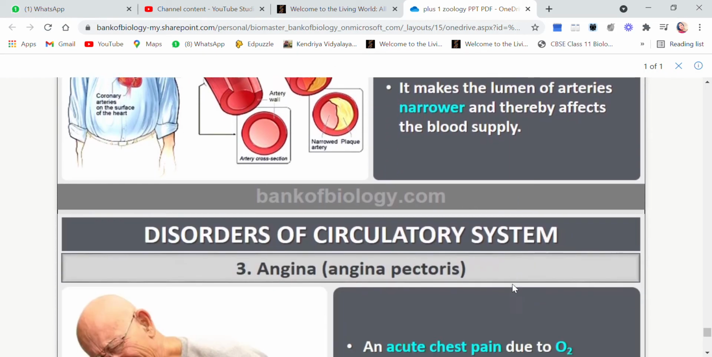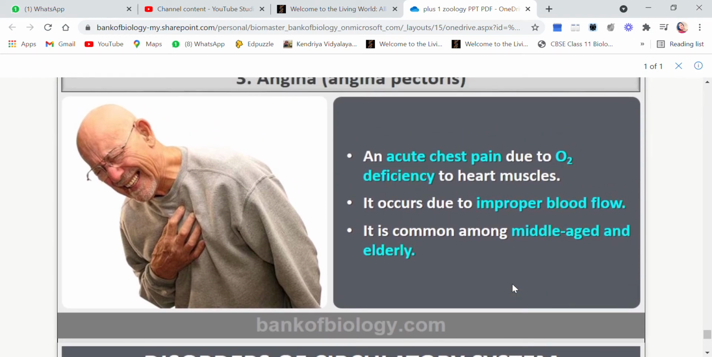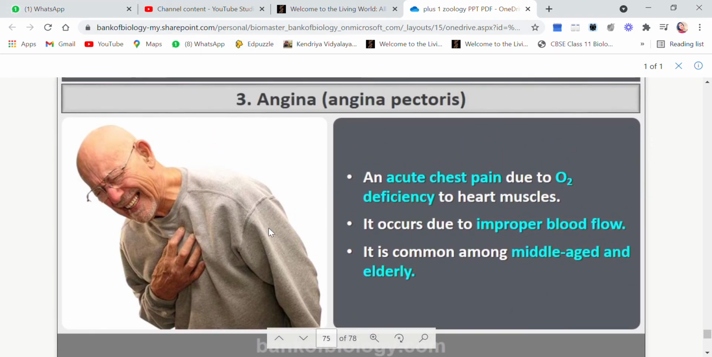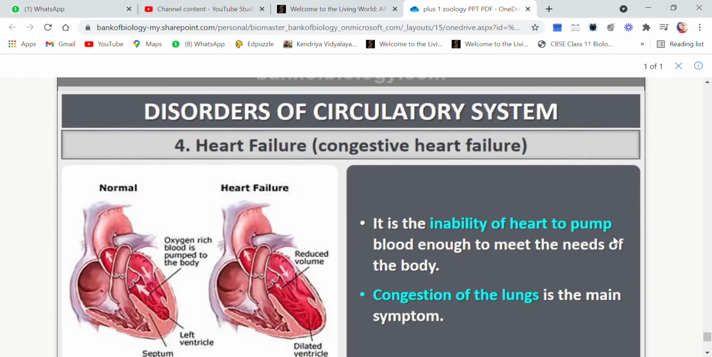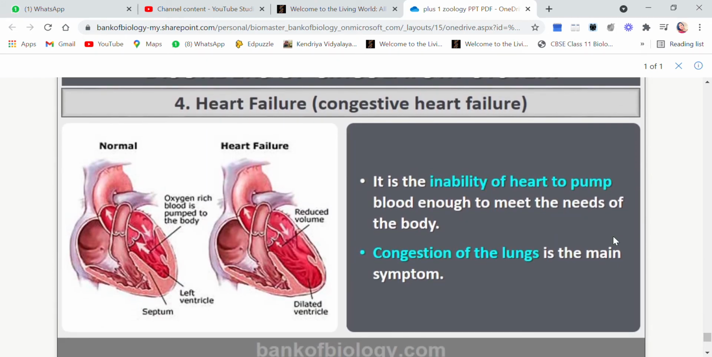So this is CAD. Then we come to angina, also called angina pectoris, an acute chest pain due to oxygen deficiency to the heart muscles. If the proper oxygen supply is blocked, the person can have acute pain in the chest. It occurs due to improper blood flow, and it is common in middle-aged and elderly people. Angina pain. Heart failure. Now, what is heart failure? It is the inability of the heart to pump blood enough to meet the needs of the body.